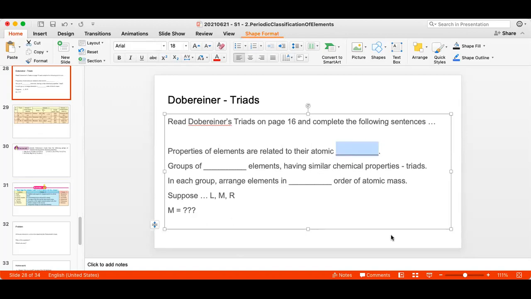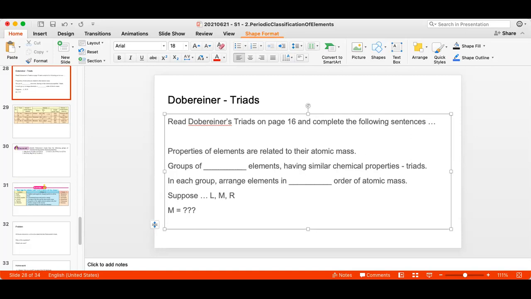And there is a very simple reason why he could not have spoken about atomic number. At that time, there was no way anyone knew what an atom is or what atoms are made up of. So there was no way he could have known about electrons, protons, or neutrons. But by clever scientific experiments and using mathematics, they were able to find the atomic masses. And he realized that properties of elements are related to their atomic mass.